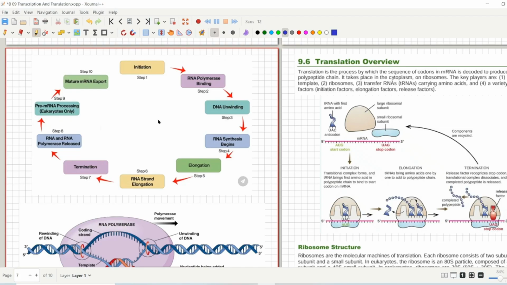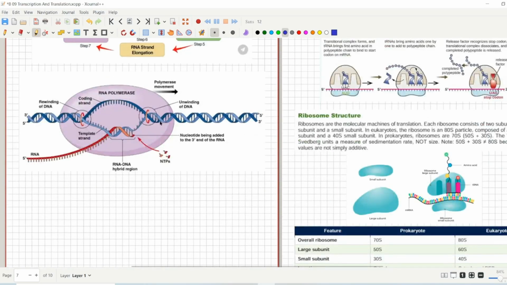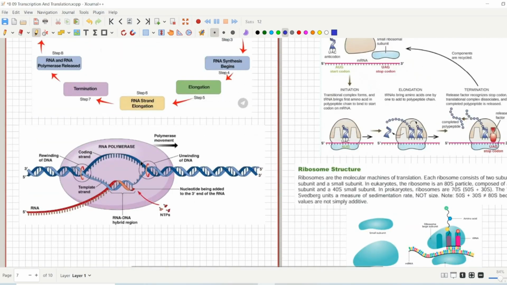So this is the whole summary for the transcription process. There is the unwinding of the DNA, then you have a coding strand and a template strand. From the template strand you make an RNA molecule that is synthesized from the 5' to the 3' end, and this is called the terminator region, and the RNA molecule is made and given out from the template strand. So this was a really simple process.